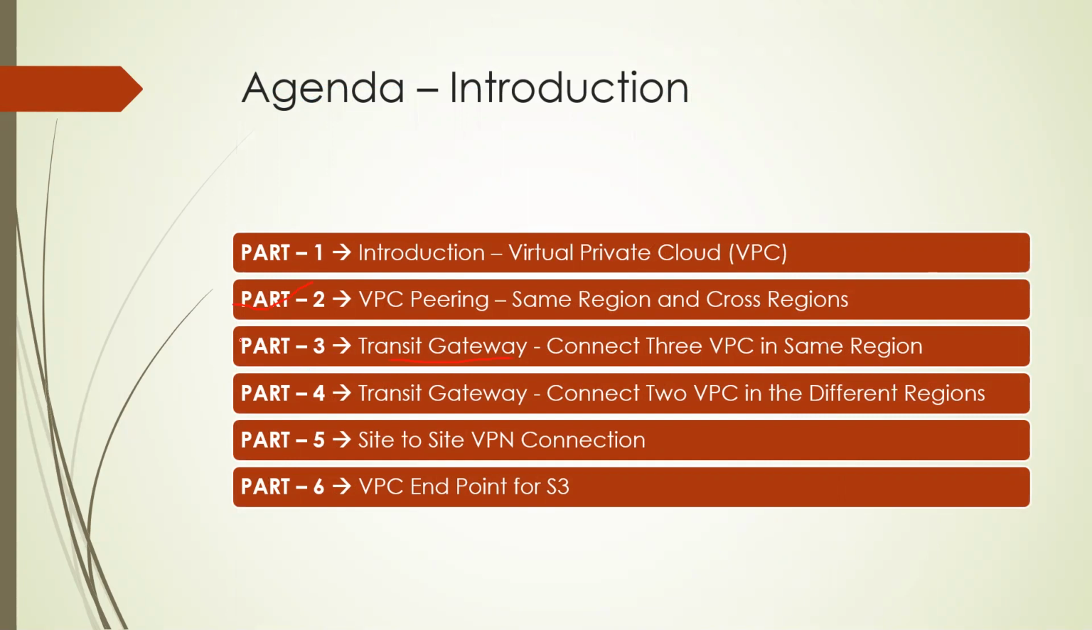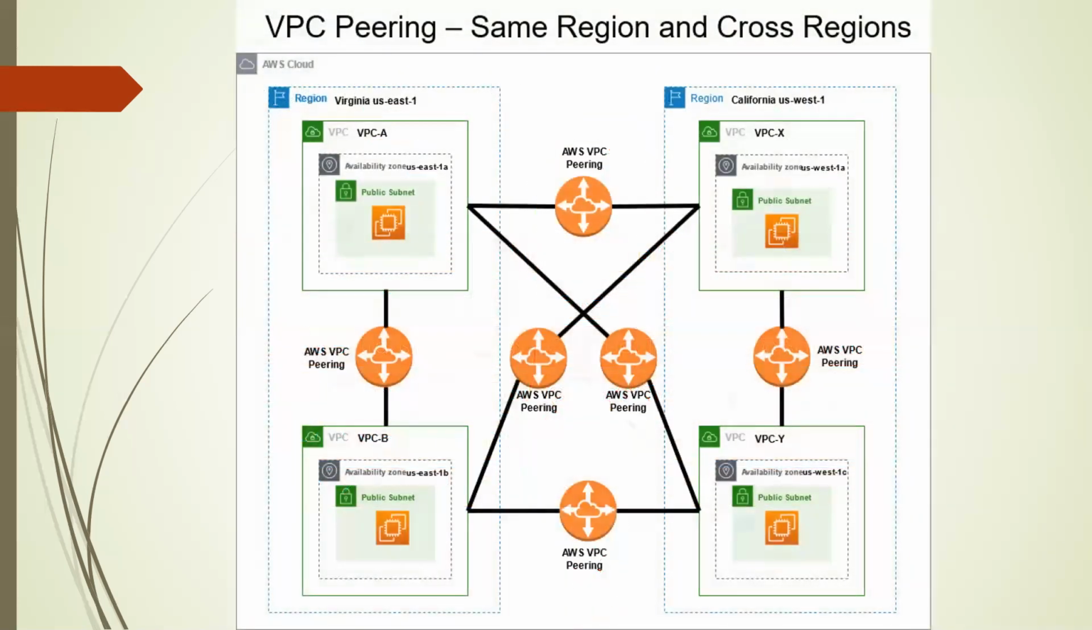I have divided the transit gateway part into two POCs, because I covered VPC peering for same region and cross region in one POC, but here I will do the same thing with transit gateway, and we use two demos. First, we will create three VPCs in the same region and connect them. In the next one, we will connect two VPCs in different regions. So in part 3, I will show you the details.